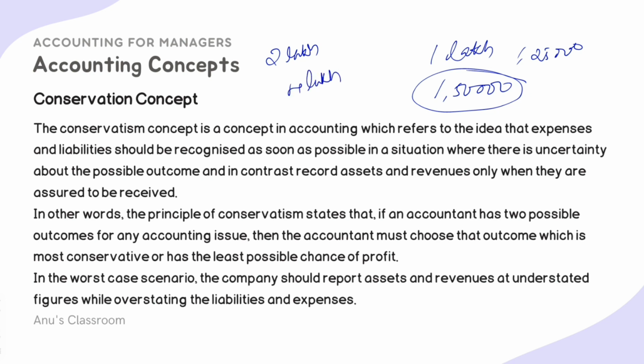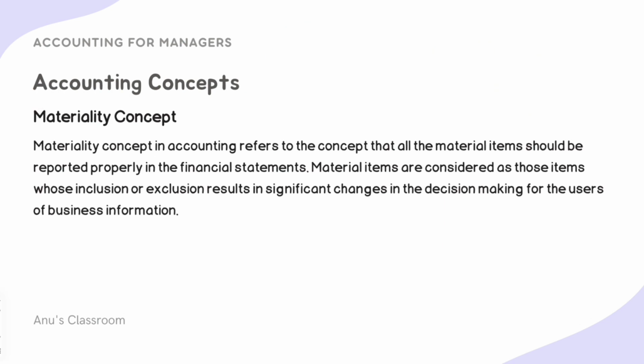Then according to the conservation concept you will only record it as 2 lakhs, you will not record it as 4 lakhs. Because the minimum assured revenue we can get from it is 2 lakhs, and the maximum liability that you might have for this particular loan is 1 lakh 50,000. So this way of writing down in the books of accounts is called conservation concept.